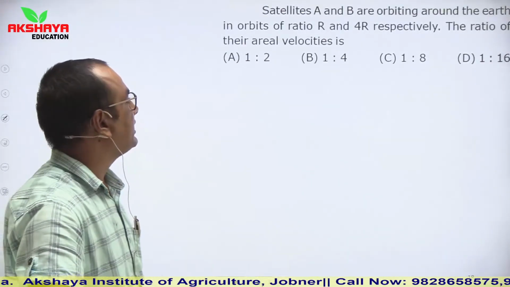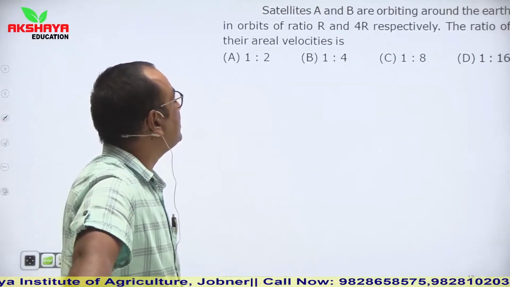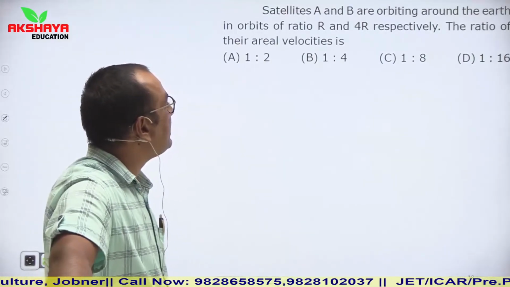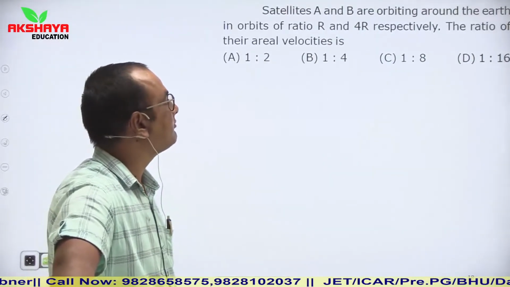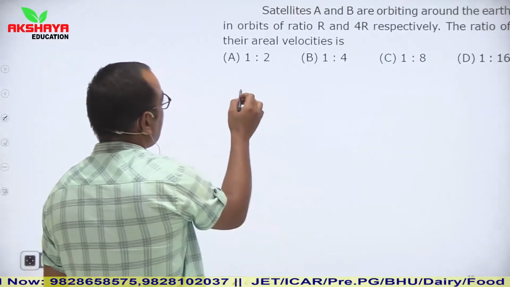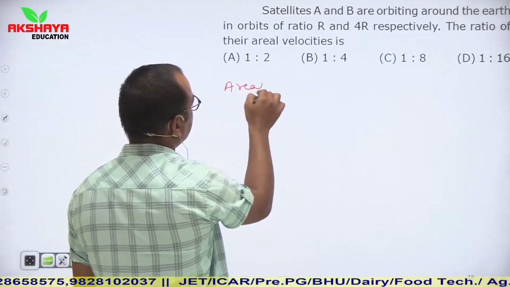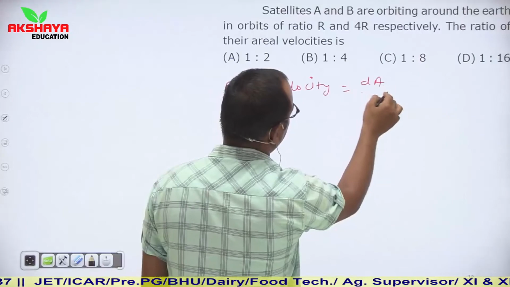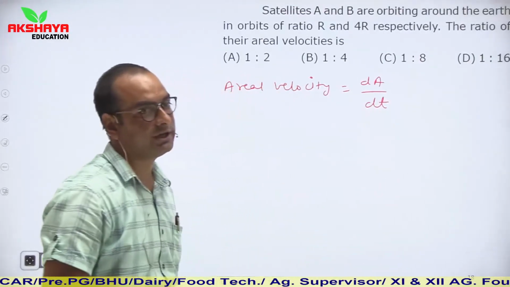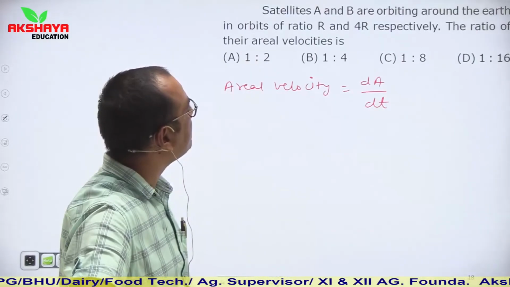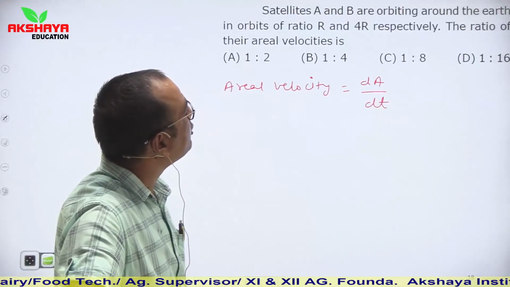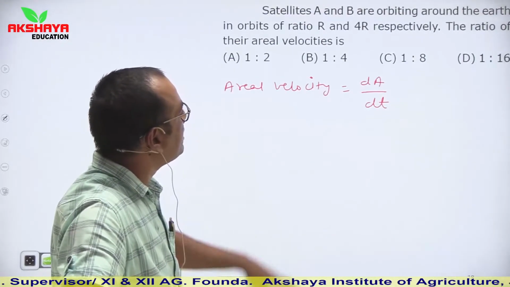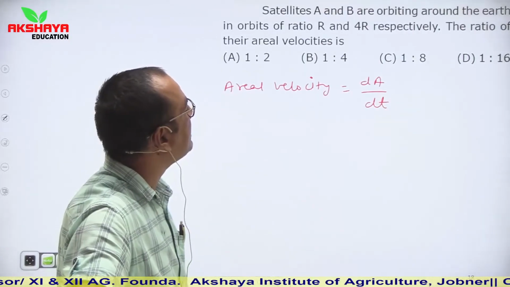Now the next one: satellites A and B are orbiting around the earth in orbits of ratio r and 4r respectively. The ratio of their areal velocities. So what are the values of areal velocities? Areal velocity is known as dA upon dt, and we are given that satellites A and B are orbiting in orbits of ratio r and 4r respectively. So here their radii are r and 4r.